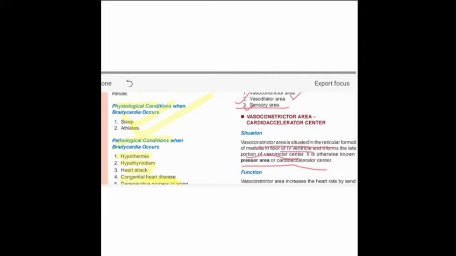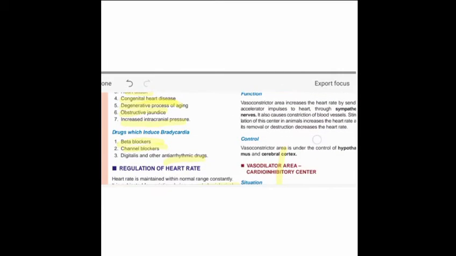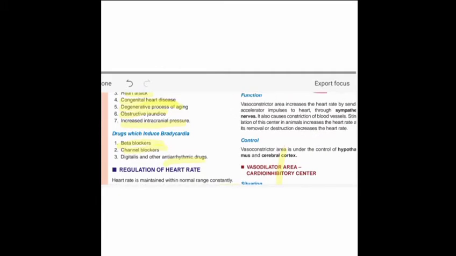So it is the pressor area, where there will be constriction and pressure increases. So the cardiac muscle gets accelerated to maintain the normal. It is also known as the cardio-accelerator area. Now the function of the vasoconstrictor area: it mainly increases the heart rate by sending accelerator impulses to the heart. Means it gives stimulation to the heart through the sympathetic nerve.